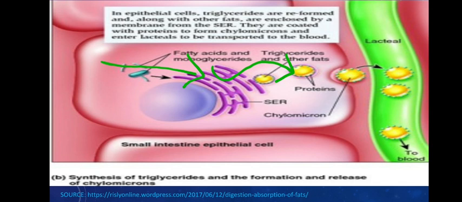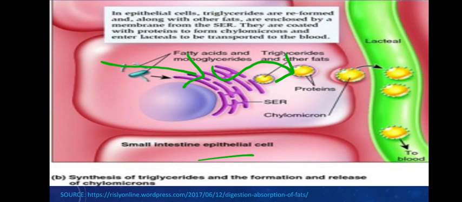Now these triglycerides, fat or oil, anything, will usually be surrounded by phospholipid layers, a vesicle, which is associated with certain special proteins called apolipoproteins. The whole structure is called a chylomicron, and this chylomicron will then be released to the circulatory system, but not the blood, instead to the lymph.